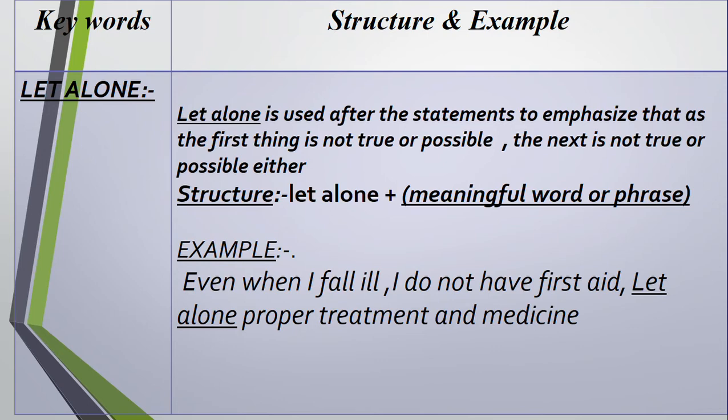Here you see, when I become sick, I do not get first aid, I do not get simple medication, let alone proper treatment, let alone hospitalization, let alone going abroad for better treatment. So here you can say the first statement is that the first thing is not true or possible, and the next action also is not possible for someone.